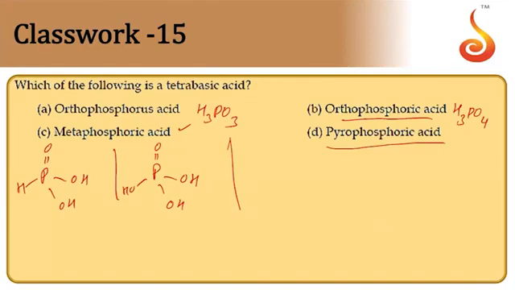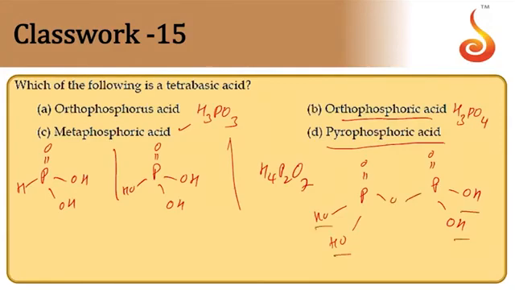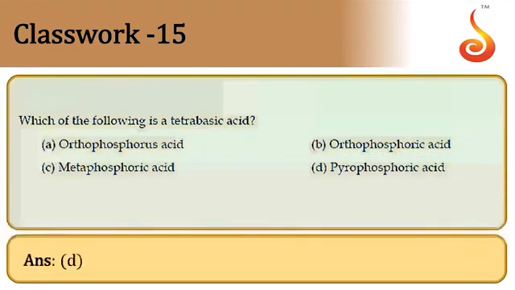And pyrophosphoric acid. Pyrophosphoric acid formula is H4P2O7. So structurally it is like this, PO bond. We have 2 OH groups for each phosphorus atom. So OH here, one more OH here. We have POP bond present. So there are 4 OH groups here. Hence the molecule is tetrabasic acid. So pyrophosphoric acid is tetrabasic acid.